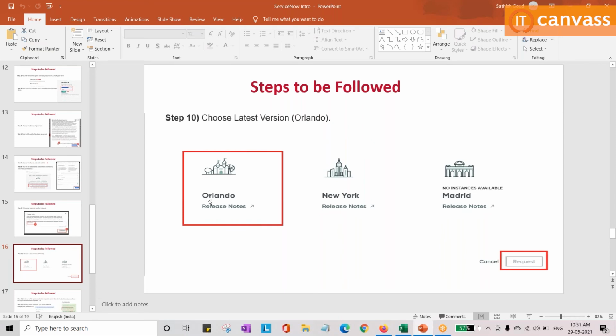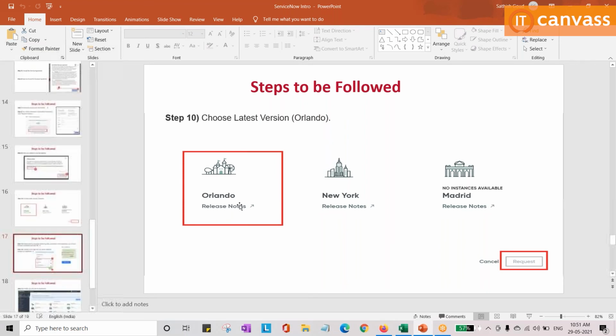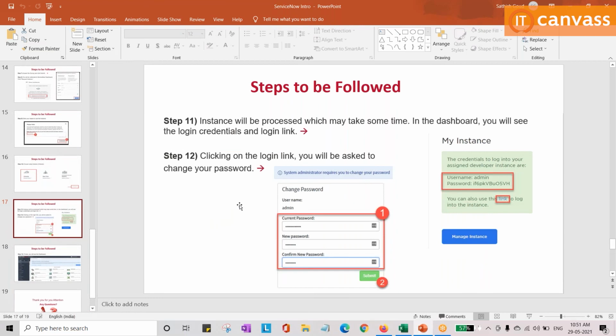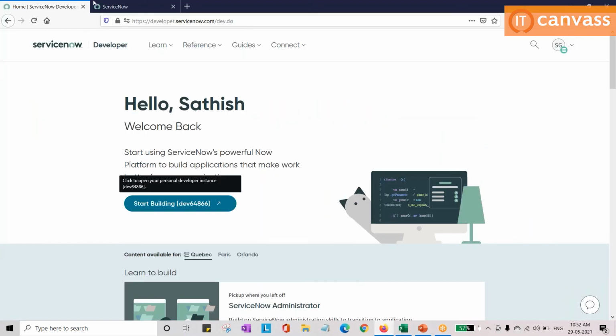When I was doing this PPT, I selected Orlando. Now you can select Quebec. After that, they will provide you the admin and password. If you want to remember it, you can, or else you can reset your password as well. If you click on the link, it will automatically log you into your personal developer site.